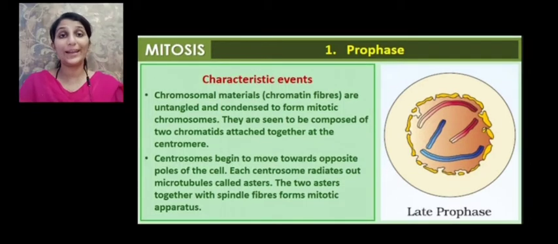Studying interphase, we had learned that when the DNA is getting replicated in the nucleus, the centrosomes get replicated in the cytoplasm. So the replicated or doubled centrosomes move towards the opposite poles, and from them asters or microtubules arise. These asters constitute the spindle fibers, which form a mitotic apparatus necessary for the chromosomes to get separated so as to form two daughter nuclei.